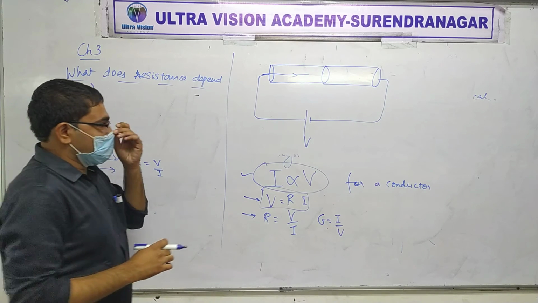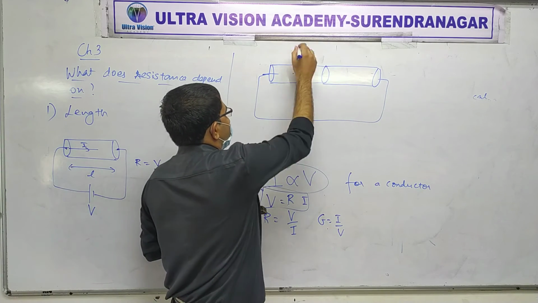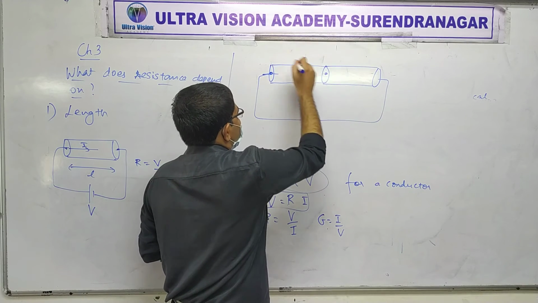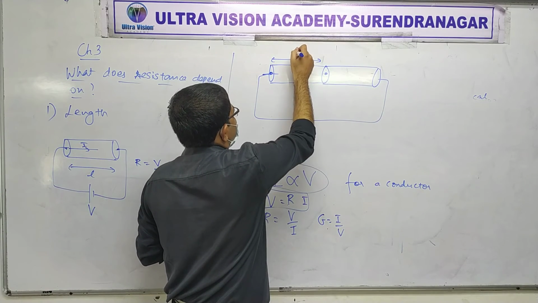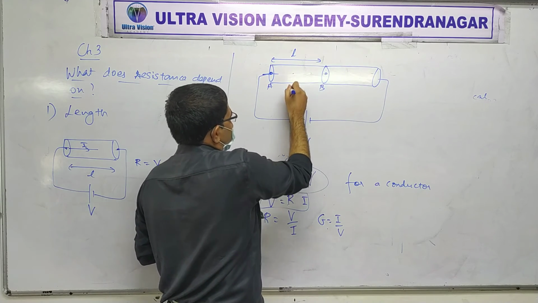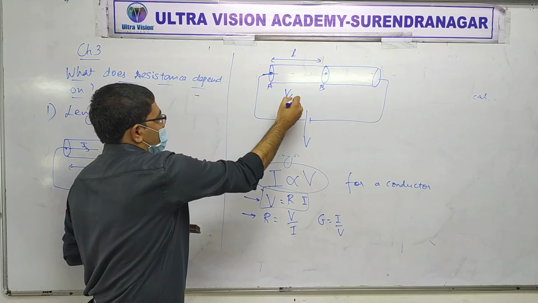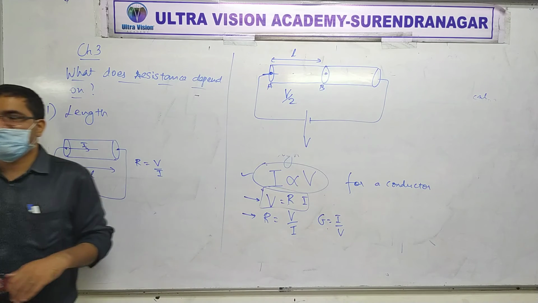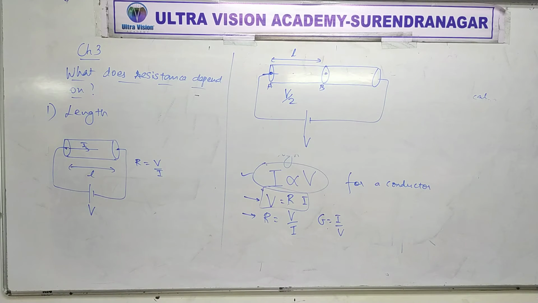But this time, if you look at the potential difference between these two, the length is L, but the voltage between A and B will be V by 2. Understood? Why wouldn't V come? It will get distributed, half for this one, half for this one. Clear?